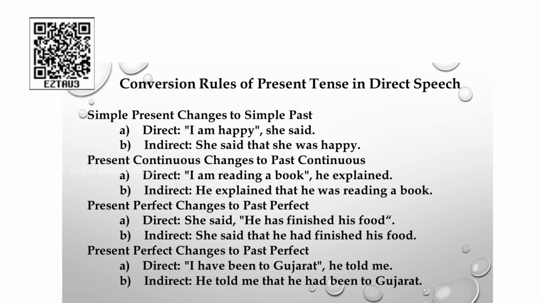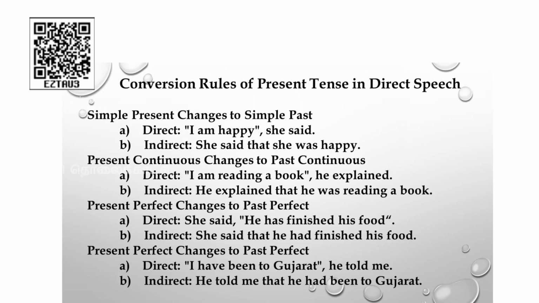I am happy, she said. Okay, I am happy, she said. In this statement, which is the reporting sentence, I am happy. Now, let us transform this sentence into indirect. She said, now you have to add the conjunction that, because it is declarative sentence. She said that this pronoun I will be changed as she. Am verb will be changed as was. She said that she was happy.